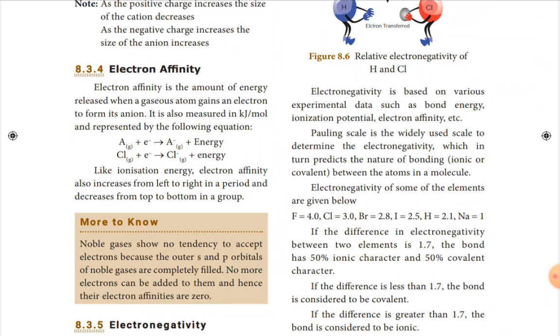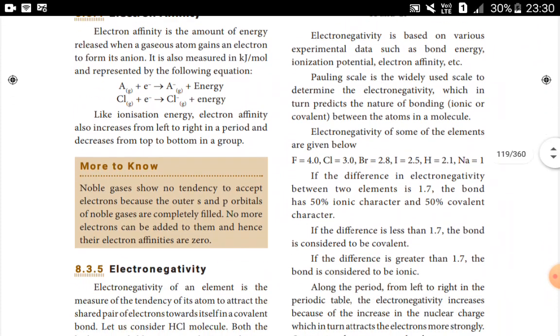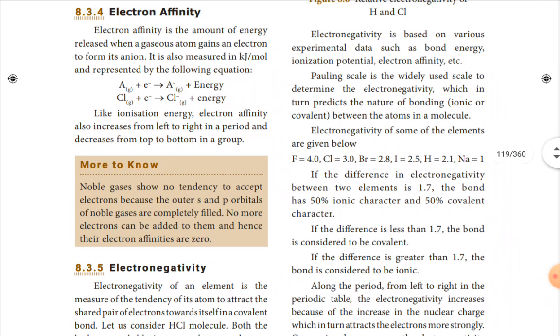In ionization energy, energy is required to remove the electron to form a cation. Here, energy is released to gain the electron to form an anion. The unit is the same, kilojoule per mole, and a simple representation is given: A plus electron gives anion.